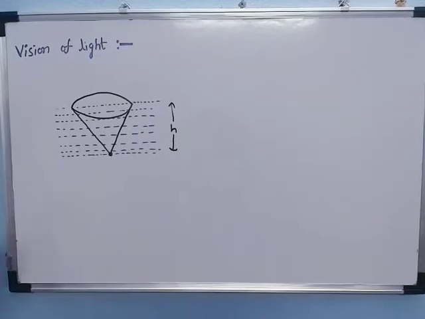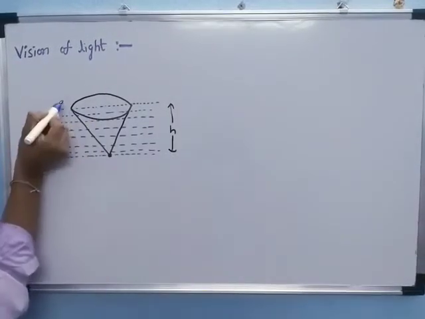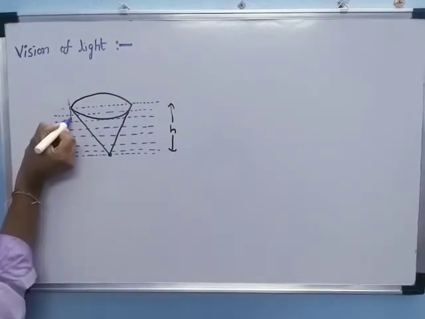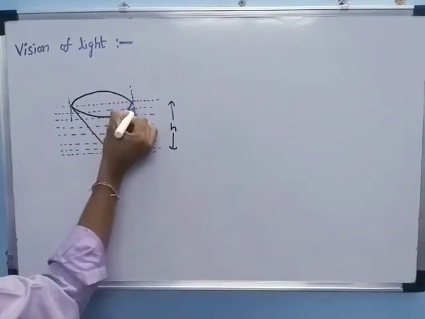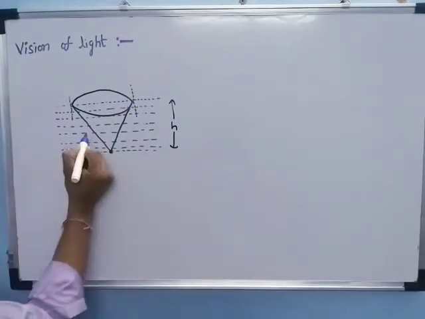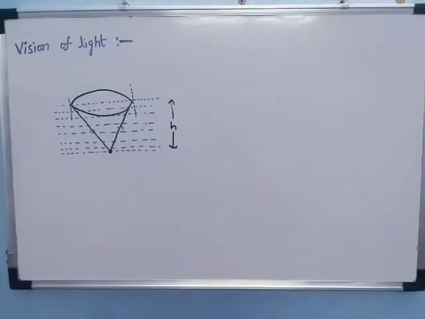Now here, from the two positions we can draw the normal. That is the angle of incidence.